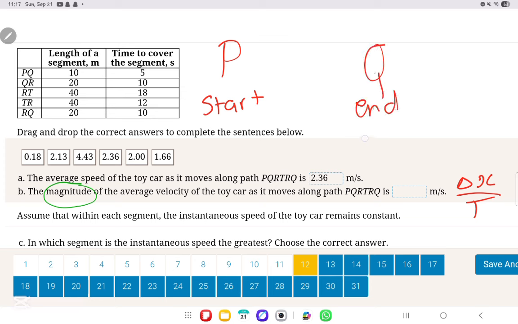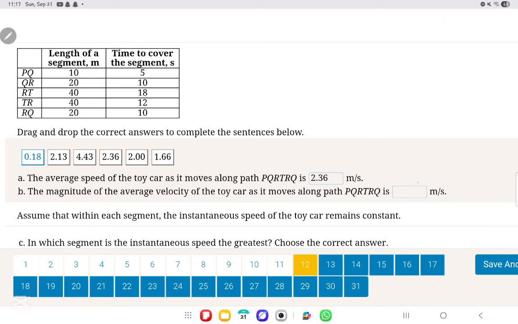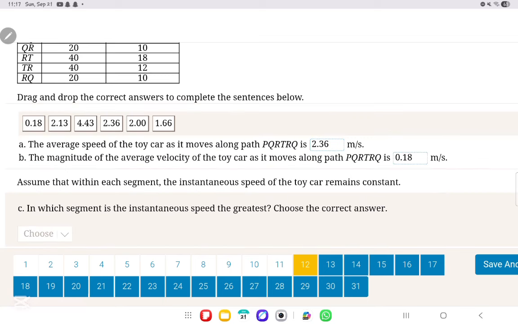So we said that displacement is x final minus x initial. It's going to be the distance between Q and P, which is 10. So this is the displacement, 10 over the total time taken, which is all of this added together: 5 plus 10 plus 18 plus 12 plus 10. This gives us an answer of approximately 0.18 meters per second. This is the magnitude.